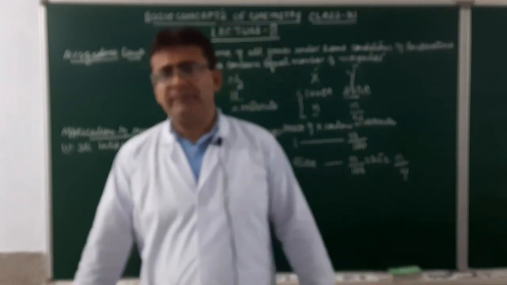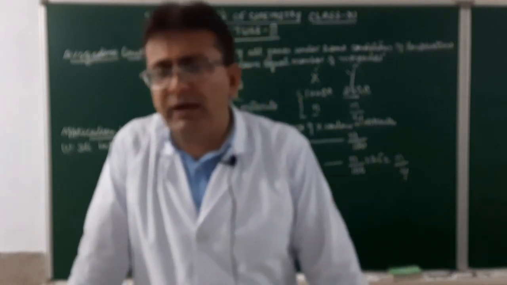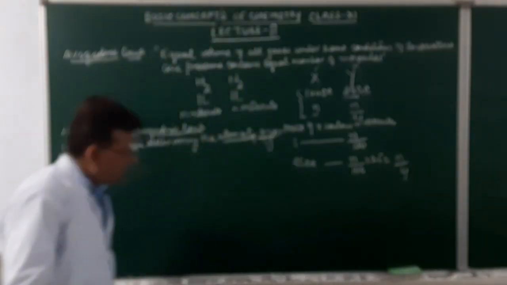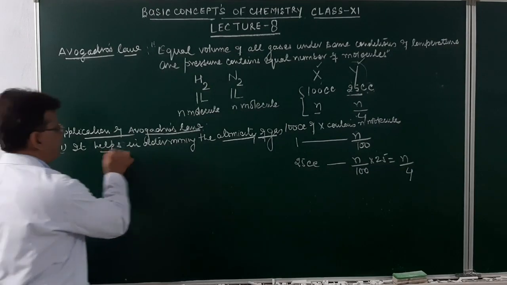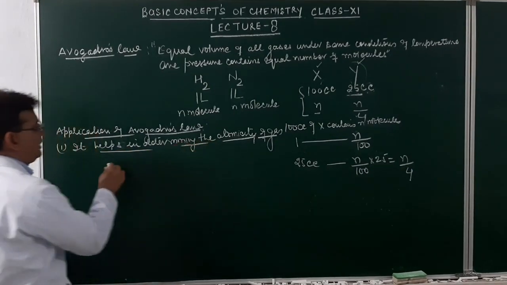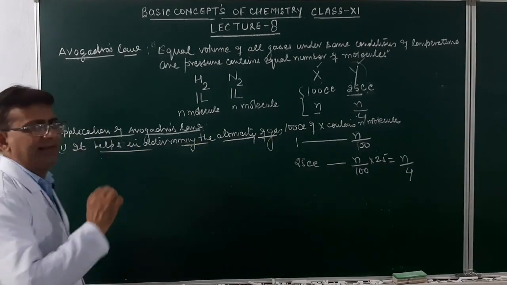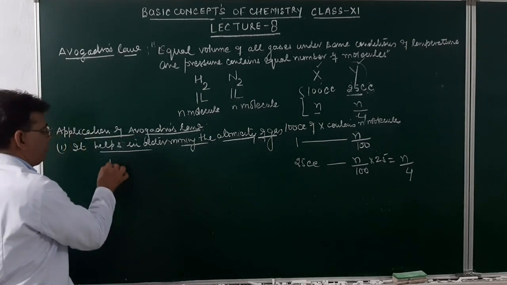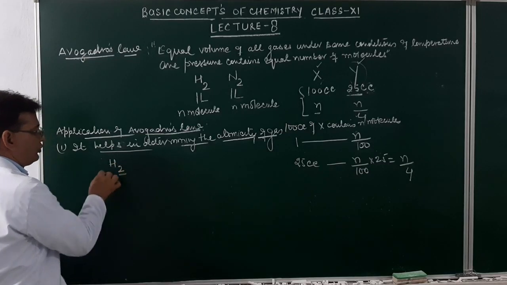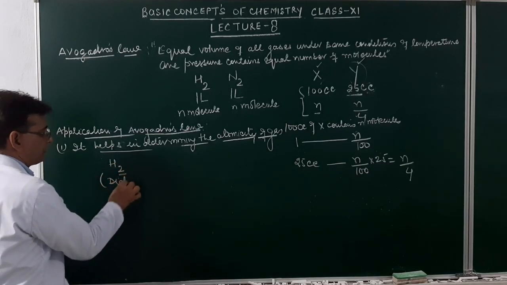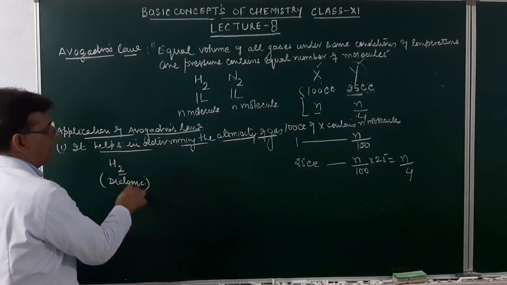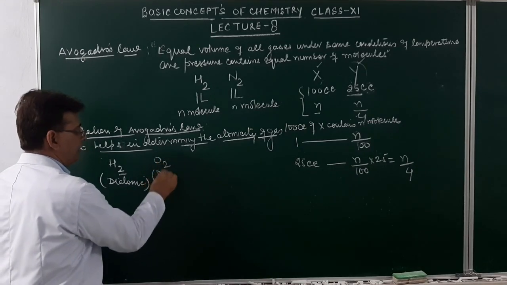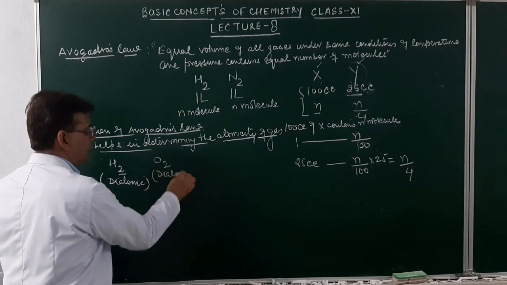What is atomicity? Number of atoms present in a molecule of a substance. Like if I say hydrogen, the definition of atomicity must be clear to you. Number of atoms present in a molecule of a substance is called the atomicity. Like if I say hydrogen, how many atoms over here? 2. So this is diatomic in nature. When I say oxygen, O2, here again it is diatomic in nature.